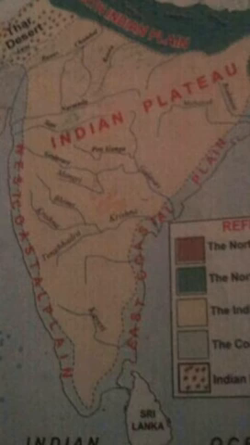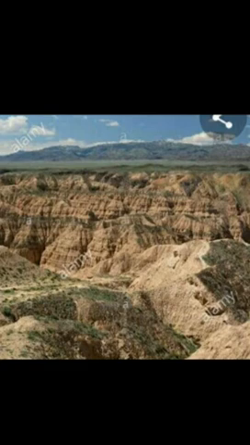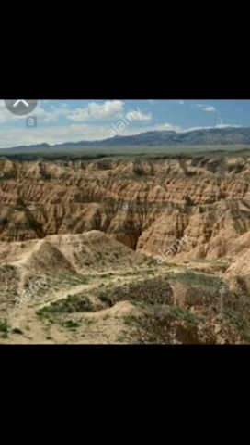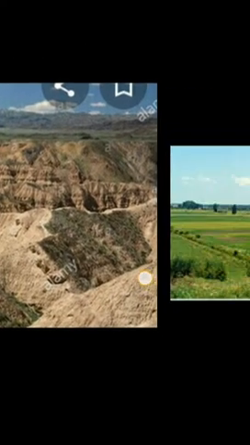It is triangular in shape with a rocky and uneven surface, and many rivers flow through this region, and they supply water for irrigation, and dams on the rivers produce electricity. And especially this plateau region is famous as the storehouse of minerals. This is also known as the storehouse of minerals. Okay, this region is called a plateau region.